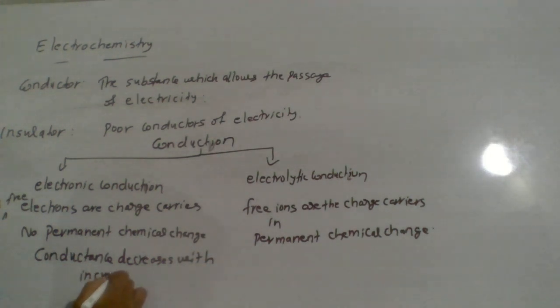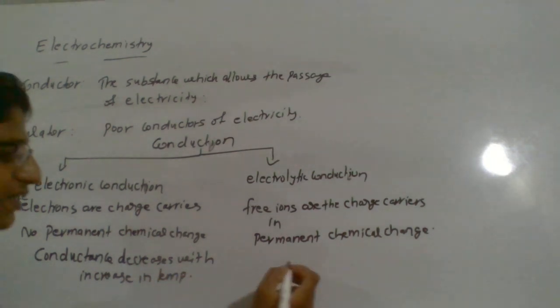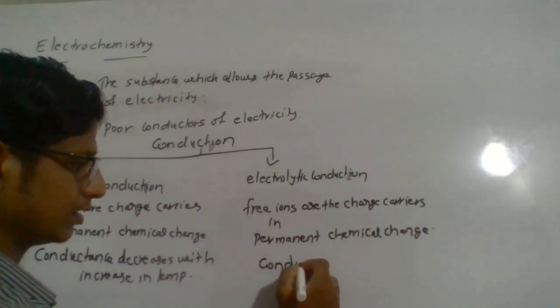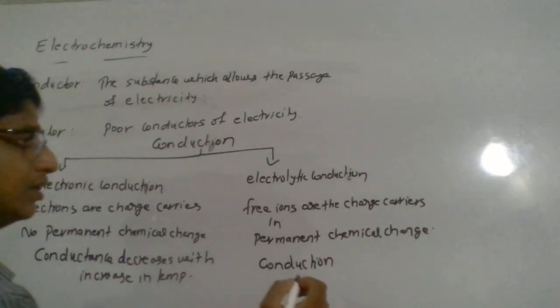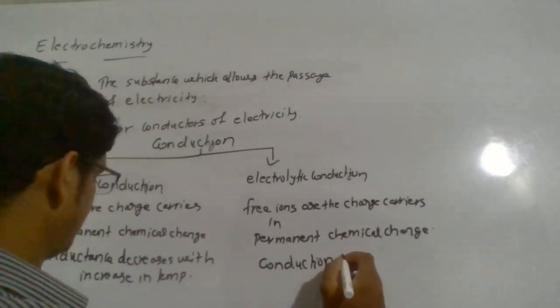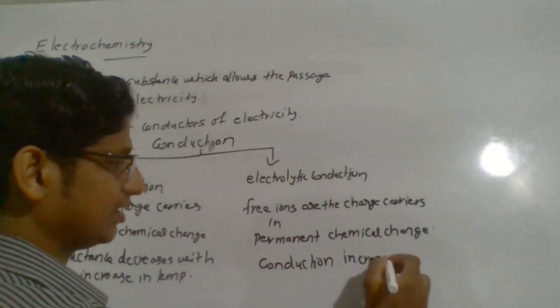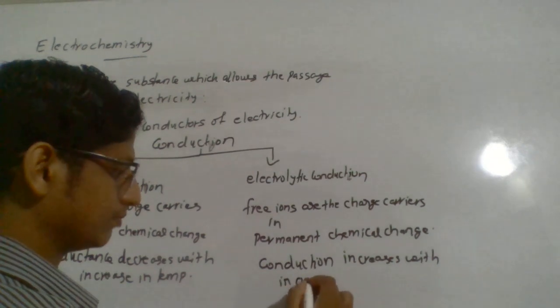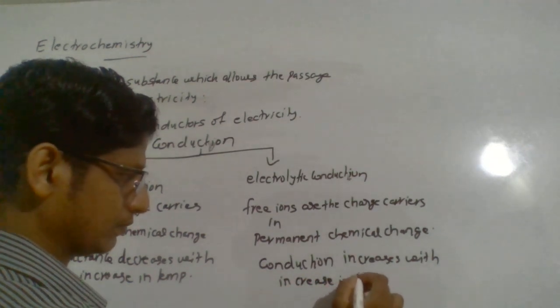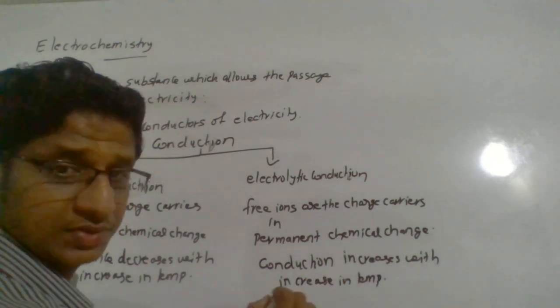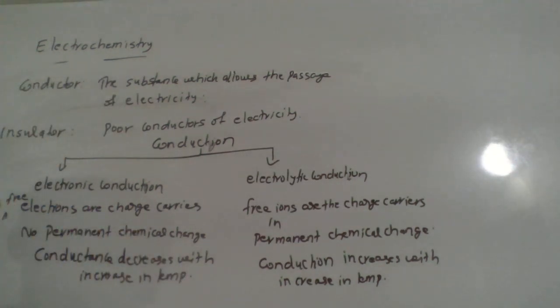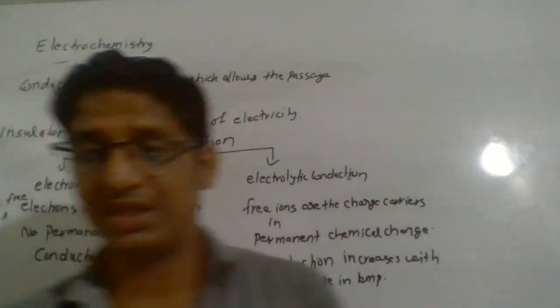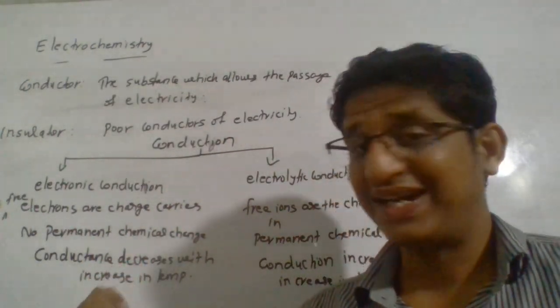While in electrolytic conduction, conduction increases with the increase in temperature. So that's a difference you will observe. In electronic conduction, when you increase the temperature, you will see the conduction decreases.